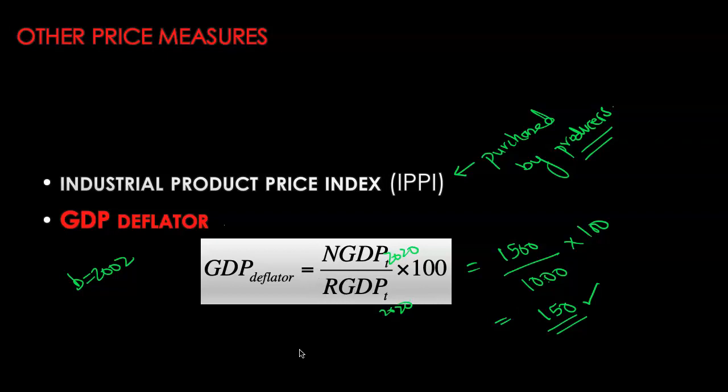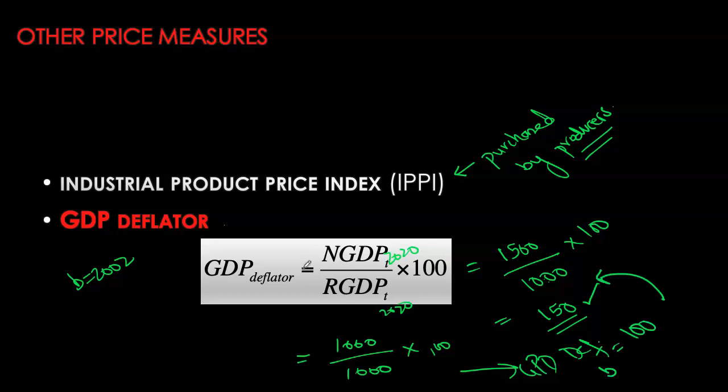Your GDP deflator for the base year will again become 100. So if my base year is 2002, nominal GDP and real GDP will be exactly the same for that year. And we saw that in an example of apples and oranges. For the base year, they are both identical, and times by 100, you can see your GDP deflator for your base year is again 100.